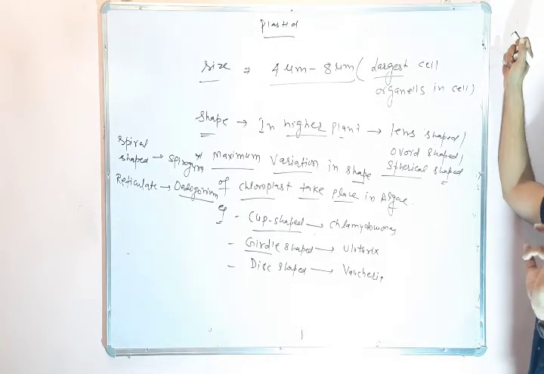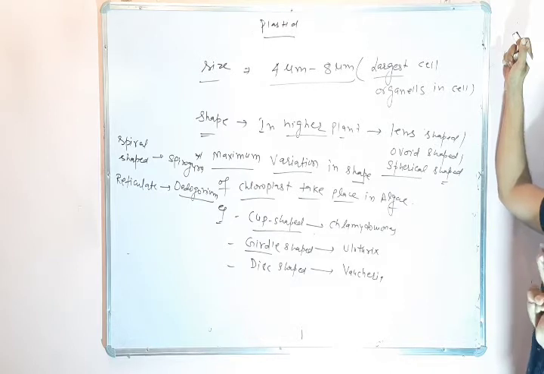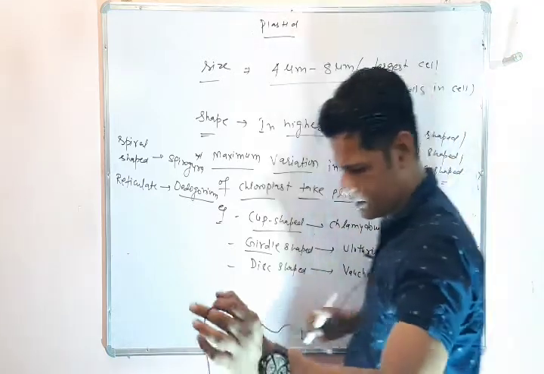Maximum variation in the shape is present in algae. For example, cup shaped chloroplast will be present in Chlamydomonas. Girdle shaped chloroplast is present in Ulothrix. Disc shaped present in Vaucheria. Spiral shaped present in Spirogyra. A reticulate type of chloroplast present in Oedogonium, and one is star shaped